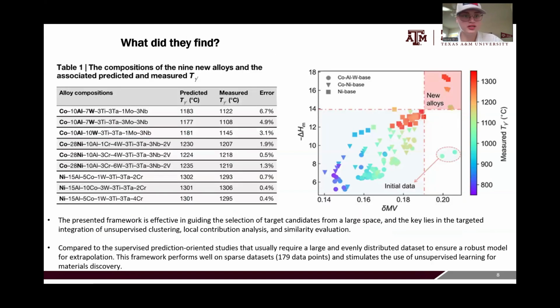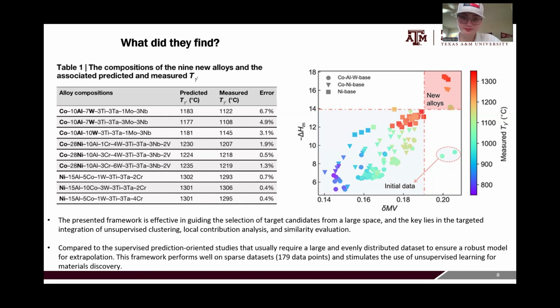So big picture, what did they find? Using this technique, they were able to design 9 new alloys, and they predicted the gamma prime solvus temperature and measured the gamma prime solvus temperature. And of the 9, the highest improvement they saw was 50 degrees C. And this is still good because that can improve your engine thrust by 10%, which when you're talking economics, can be a lot. That can be a lot of fuel that can be saved, and money as well.